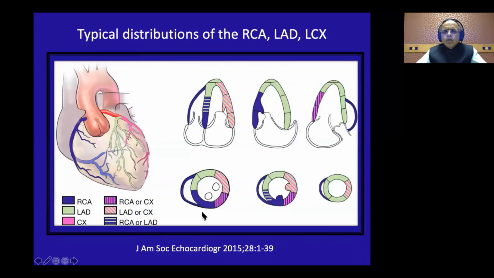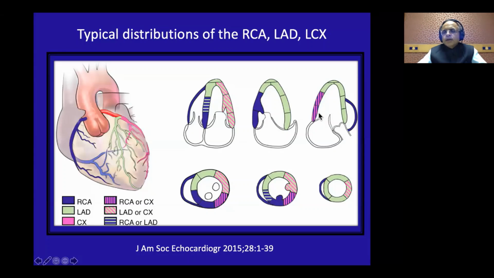Now all of you are echocardiographers, so you know the typical distribution of the coronary territories. The 4 chamber view is the one where all 3 coronary territories are represented, because this is the inferior part of the septum. This supply comes from the PDA perforators, while the apex is generally supplied by the left anterior descending artery, and the lateral wall by the circumflex. The 2 chamber gives you the LAD and the PDA distribution, and the apical long axis view gives you the LAD distribution. And this posterior wall, also called the inferolateral wall, is a watershed area.